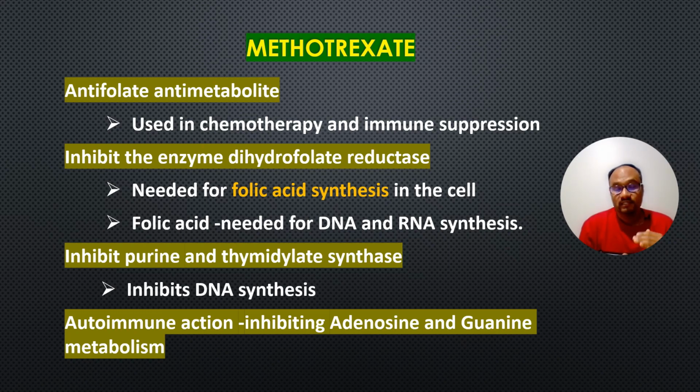Folic acid is needed for DNA and RNA synthesis, and it also inhibits the purine and thymidylate synthase, thereby inhibiting the DNA synthesis again. And it has autoimmune actions by inhibiting adenosine and guanine metabolism.